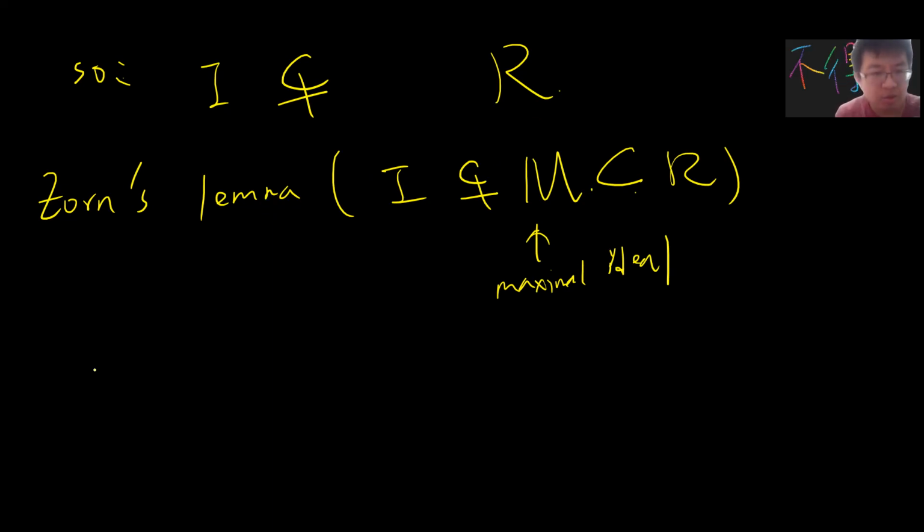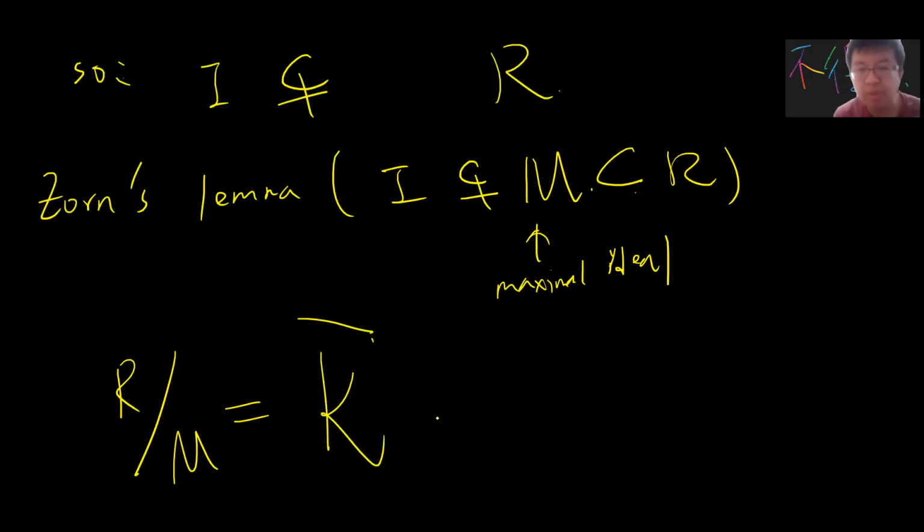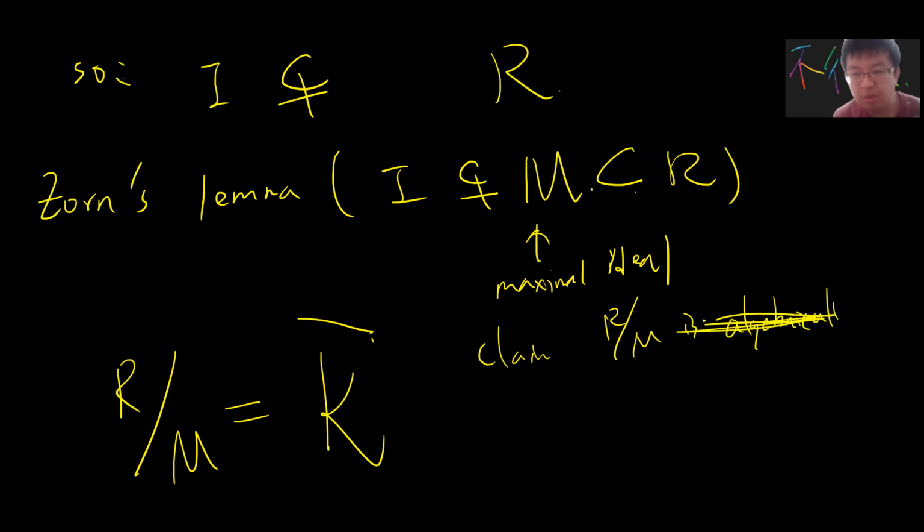Now you can create a field, because you have a maximal ideal in a ring. The simple idea is that you can construct R over M, which is a field. I should say R over M, sorry, not K bar.